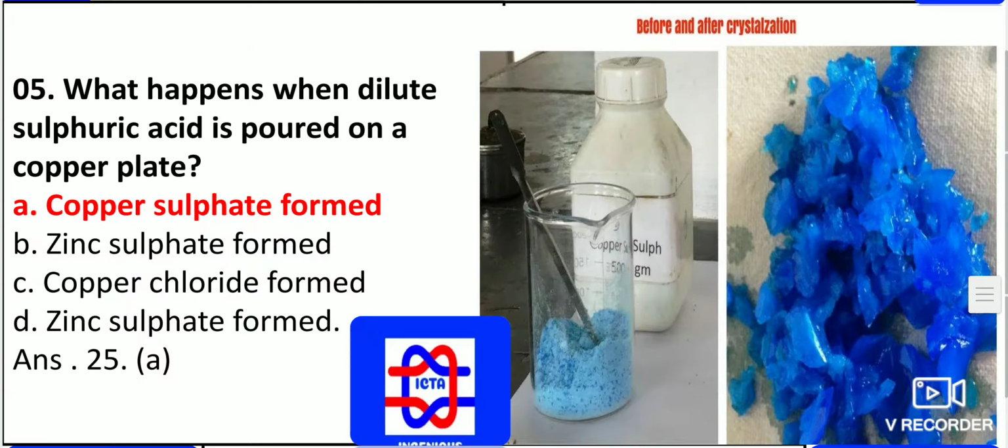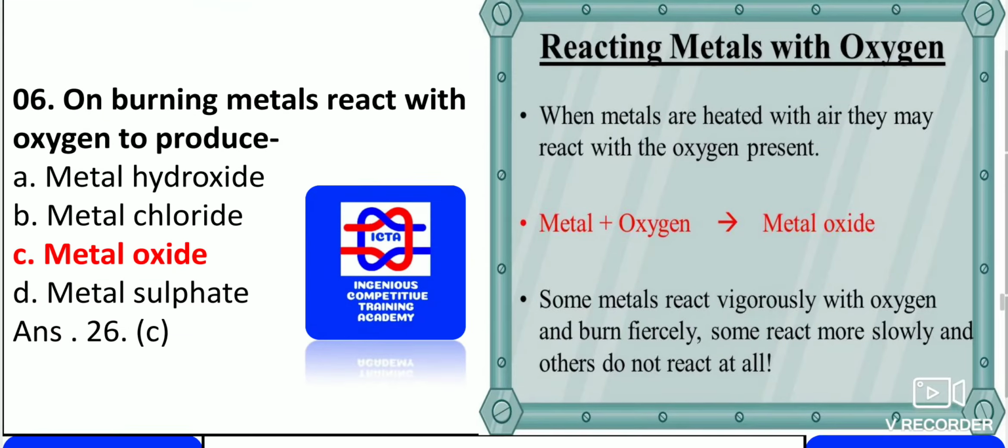Now we have, what happens when dilute sulfuric acid is poured on a copper plate? Remember this sulfuric acid H2SO4, as you can see in the bottle how exactly it looks. Once you pour that dilute sulfuric acid onto the copper plate, copper sulfate is formed. That is one thing you have to remember. H2SO4 directly reacts with the copper, and automatically copper sulfate CuSO4 is formed with this chemical process.